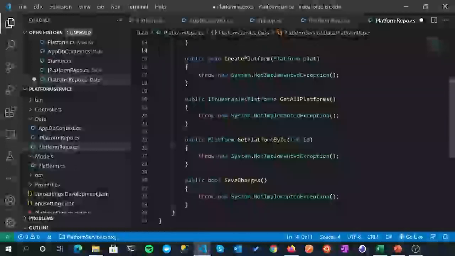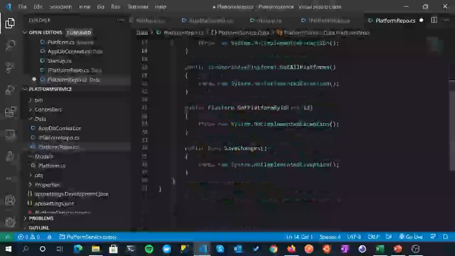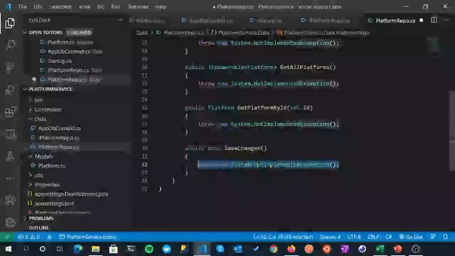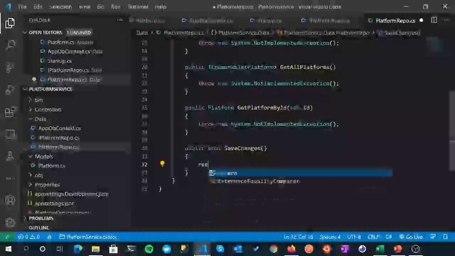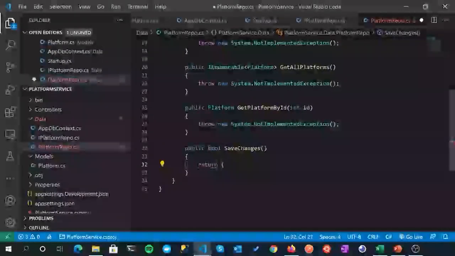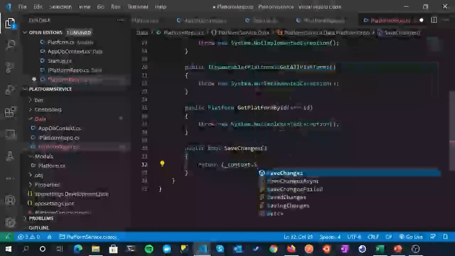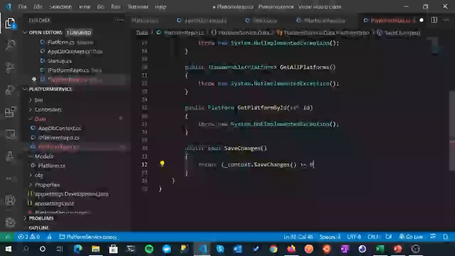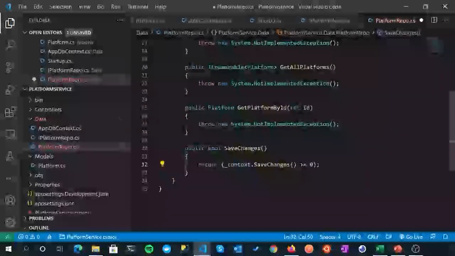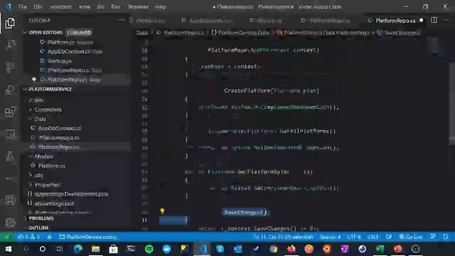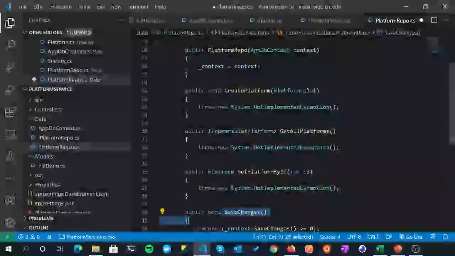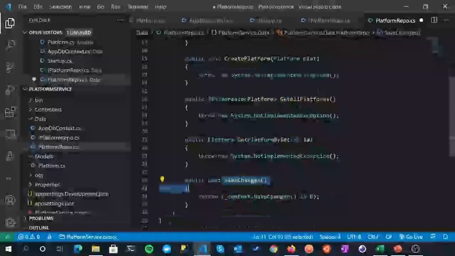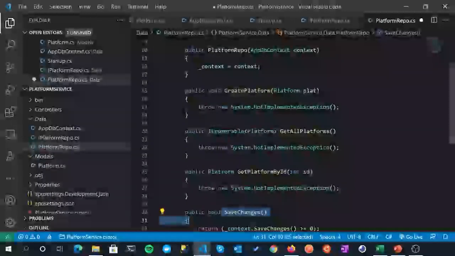So we can come on to working with our methods down here. I'm going to start with the simplest one and we'll do SaveChanges. So let's just get rid of that for the moment. And all we want to do is return, and we're going to make use of our DB context, and we're going to say SaveChanges on that context. And then this little bit here is really just saying if the result of SaveChanges is greater than 0, then we basically return true back. So we had something that changed. So that's all that is. And we'll call this after any create, update or delete operation. Any unsafe operation that we have on our data source, we will have to call that to make sure those changes are flushed down to our database.